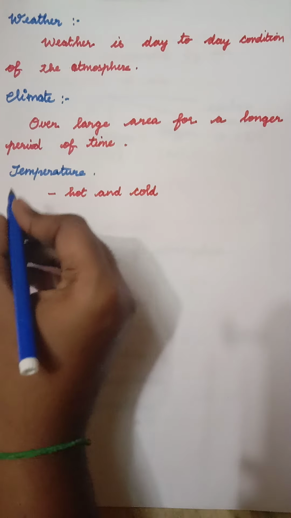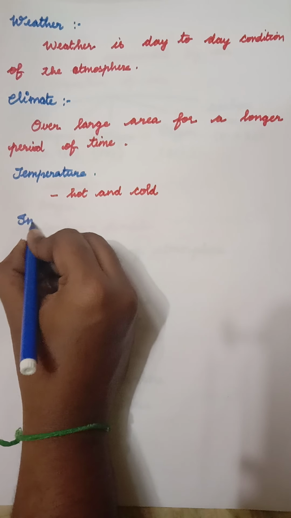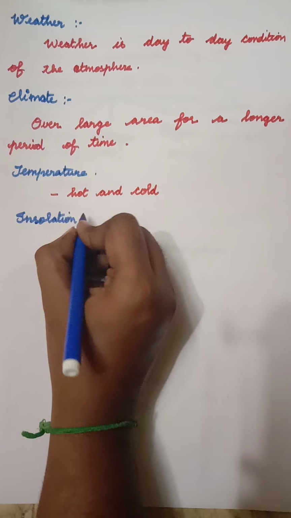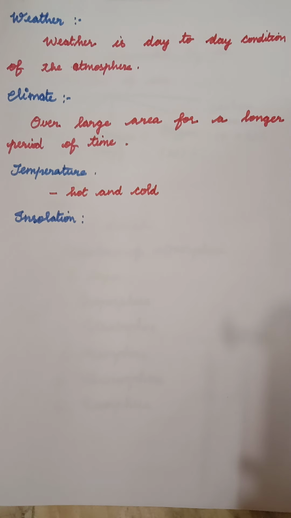And next we are going to see about insolation. What is insolation? Insolation is nothing but the incoming solar radiation that reaches the Earth's surface.